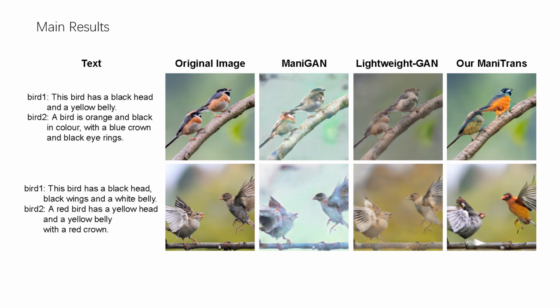This is the result of manipulating multiple entities according to different texts with ManiGAN, LightweightGAN, and our ManiTrans. Our ManiTrans can manipulate different entities accordingly, while the 2 baseline methods fail. It shows that previous methods can only manipulate the texture or color of an object, while they fail to generate reasonable entity-level manipulation results from the text descriptions.